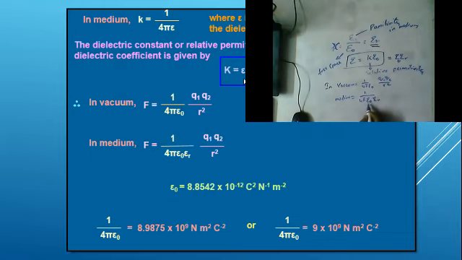Actually we have to write only epsilon, but epsilon is equal to epsilon naught into epsilon r. So we can write it as into q1 q2 by r square. So these are the various formulae we are discussing as part of Coulomb's law. Okay, guys, I hope you all understood.